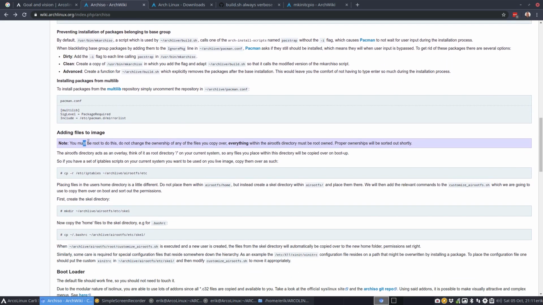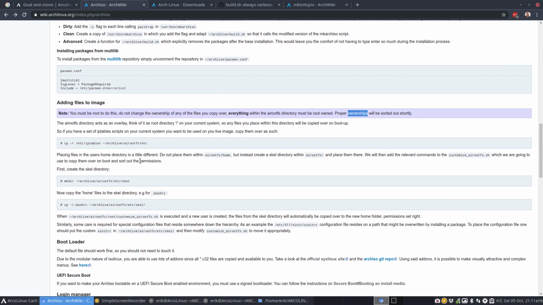You must be root to do this. Do not change the ownership of any of the files you copy over. Everything within the airootfs directory must be root owned. Proper ownerships will be sorted out shortly, but they do not really tell you. Well, first off, this needs to be sudo, so sudo copy everything over, but this one needs to be root.